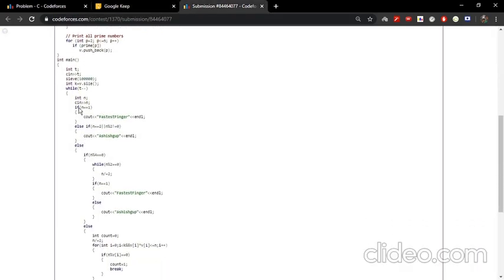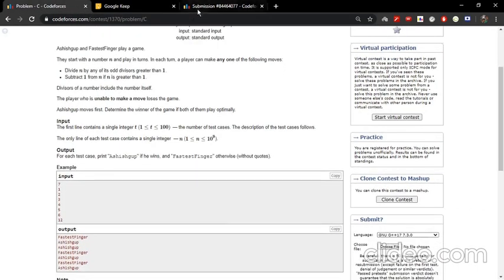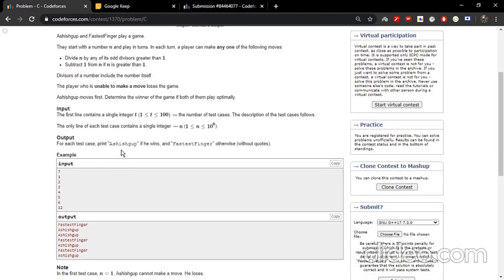Firstly, you can clearly see there are two base cases. When n equals 1, there is no move to make, and Ashishgup will lose as he has to move first. Next, for n equals 2, Ashishgup will make the first move and subtract 1 from it, and hence FastestFinger has no other move to make and he will lose.